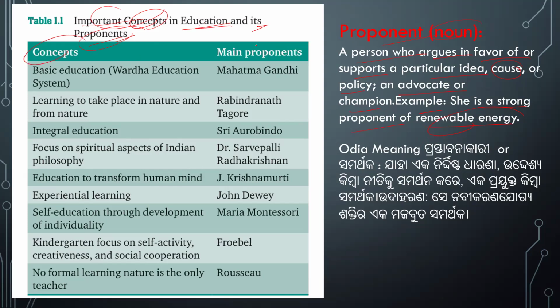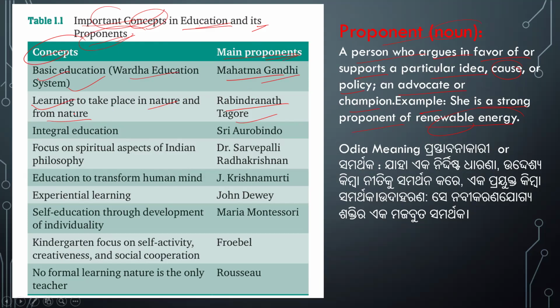So, some important concepts in education and their proponents. The concepts and their main proponents are on the right side. The concept of basic education, the Wardha education system: the main proponent is Mahatma Gandhi. Then learning to take place in nature and from nature: Rabindranath Tagore is the proponent.